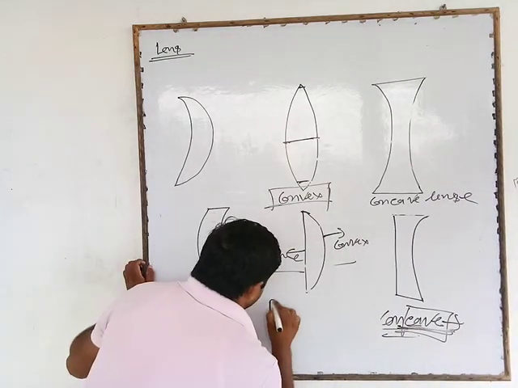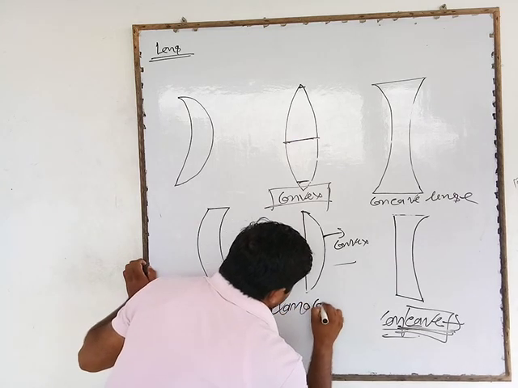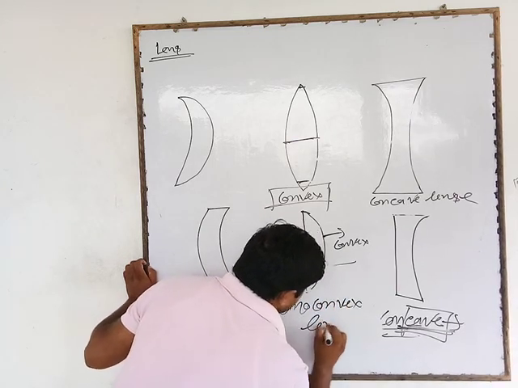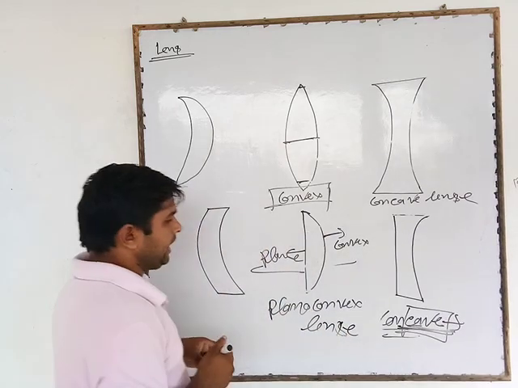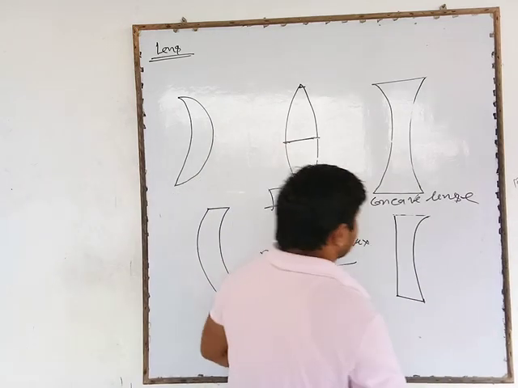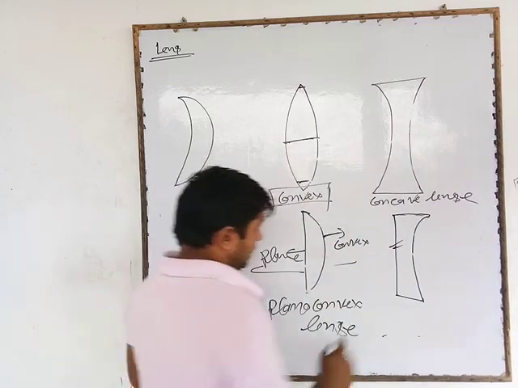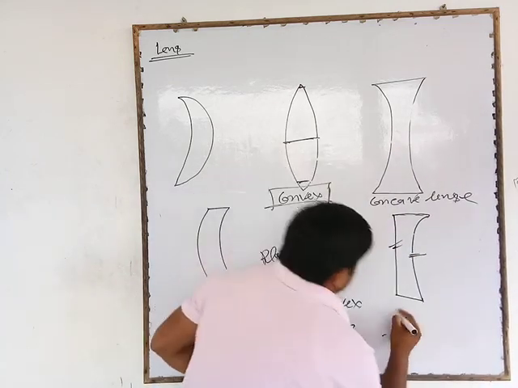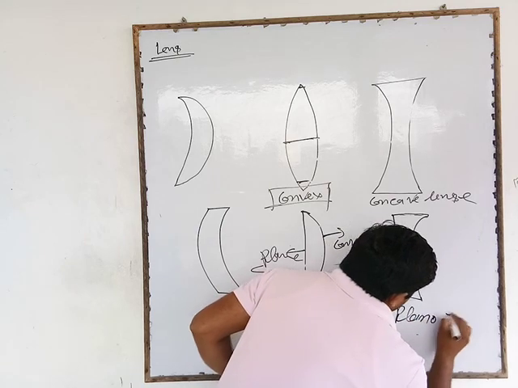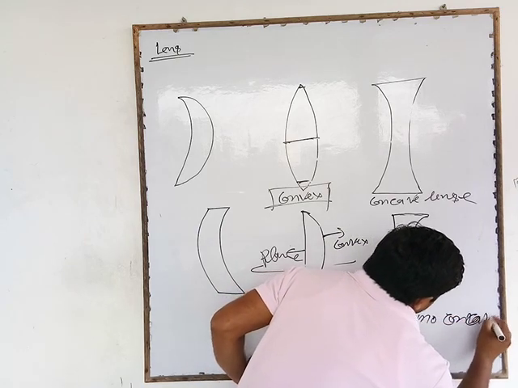Generally it is known as a plano-convex lens. And in this other one, one side is a plane and the other side is concave, so it is known as a plano-concave lens.